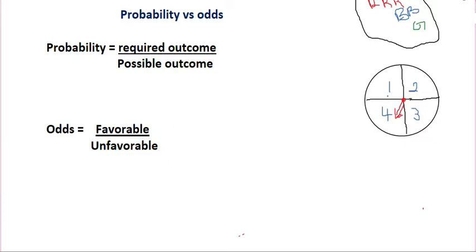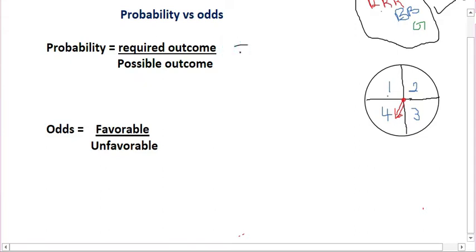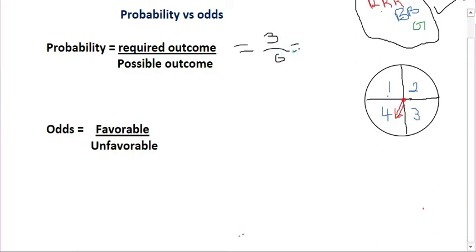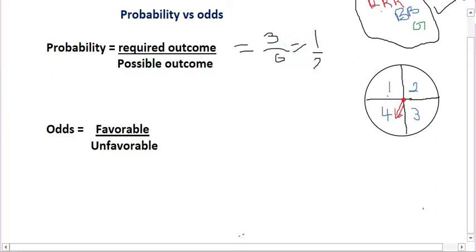Let us look at this example. Let's assume a basket contains 3 red balls, 2 blue balls, and 1 green ball. Then the probability of picking red: since we have 3 red balls, the probability is going to be 3, that is success, over total. Altogether we have 6 balls, right? 6 balls, and that's going to be 1/2.